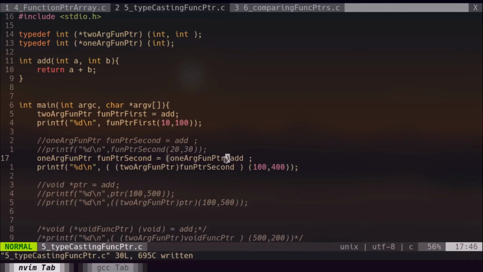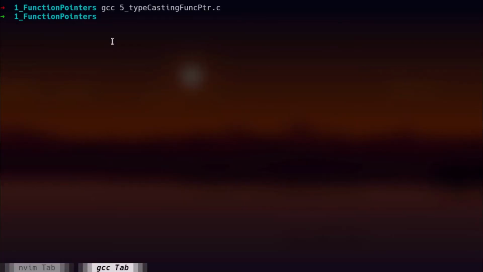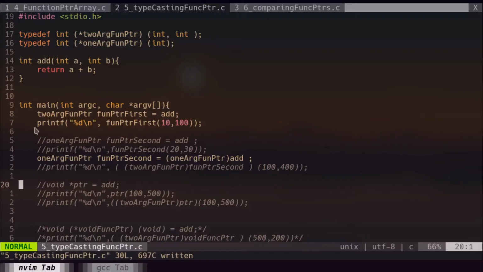So before assigning the address of the add function to this funcptr second, which is of the type 1argfuncptr, we first typecast the address of the add function to the type 1argfuncptr, then we store it inside funcptr second, and this line of code will definitely remove the warning. I will comment out this second line now, and try to check whether this line is producing any warning. So if we compare, it doesn't produce any warning. If I try to print the output, we will get 110, which is actually the result of these two lines.